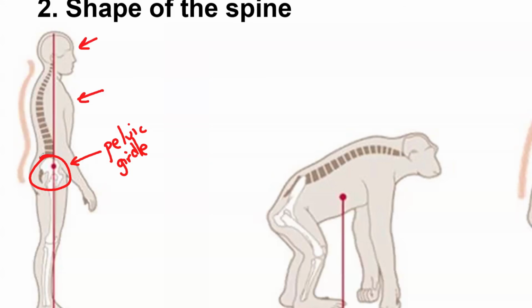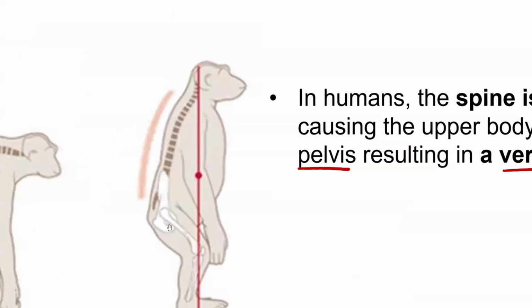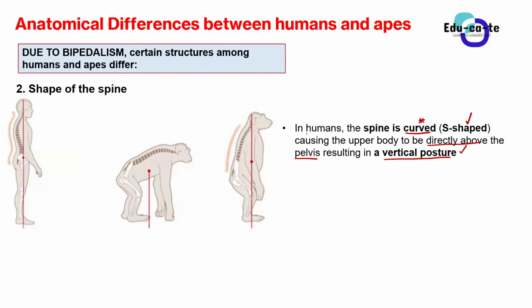But had the spine not been shaped in that way, had the spine of a human being looked like an ape's, it would not be able to balance, because an ape, you can see, is trying to balance, but it can't. So in humans, the spine is more curved, allowing the body weight to rest directly above the pelvis, so that the pelvis can support it.